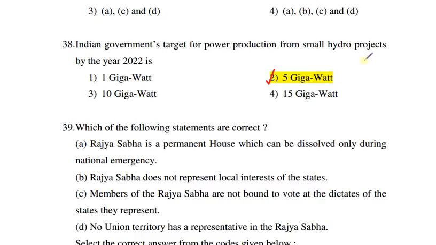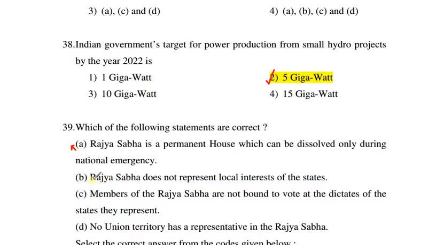Next question is, regarding the Rajya Sabha, which of the following statements are correct? Rajya Sabha is a permanent house which can be dissolved only during national emergency. Rajya Sabha is the upper house which is not subject to dissolution. So this statement is not correct. Rajya Sabha does not represent local interests of the states.